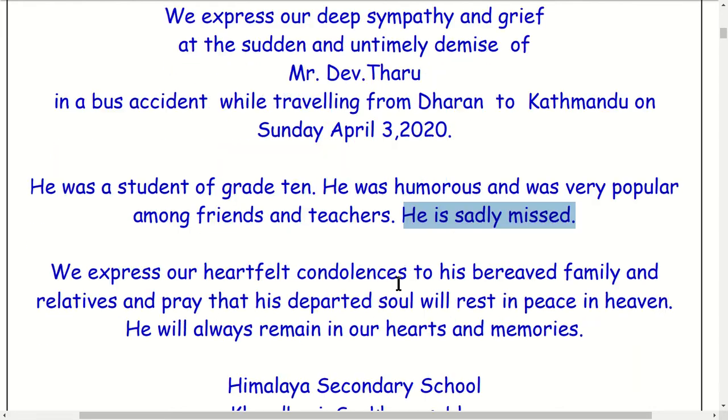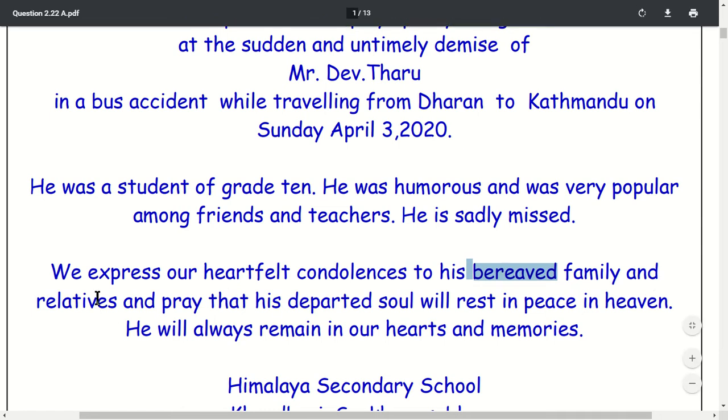Now third paragraph. Again you should express our condolence here. We express our heartfelt condolence to his bereaved family and the relatives, and pray that his departed soul, Mrita Atma, will rest in peace in heaven. Okay, this is the last paragraph. He will remain, stay in our hearts and memories.